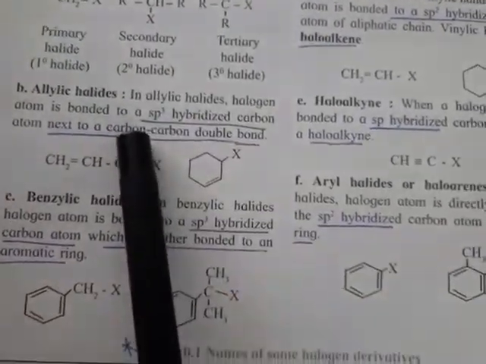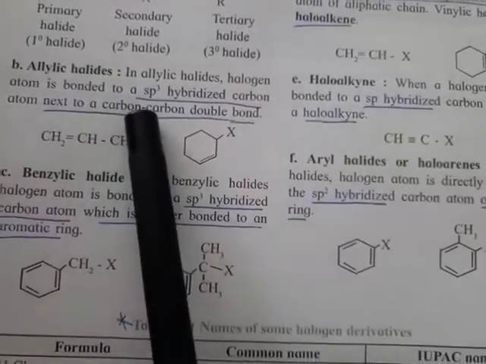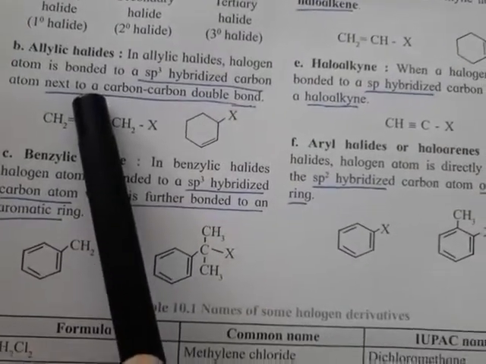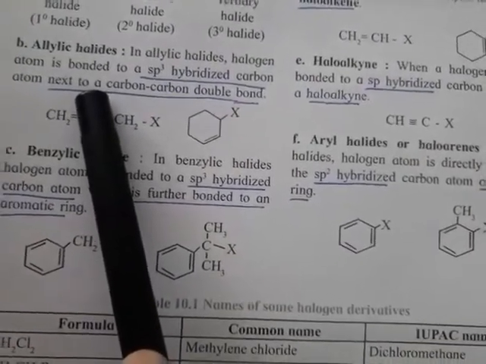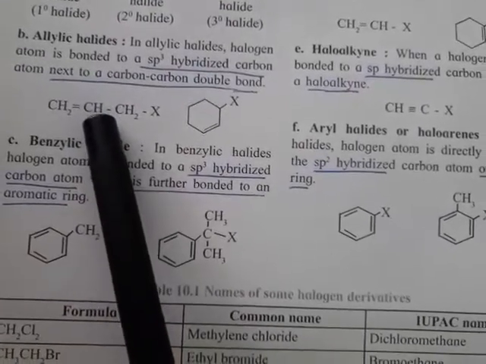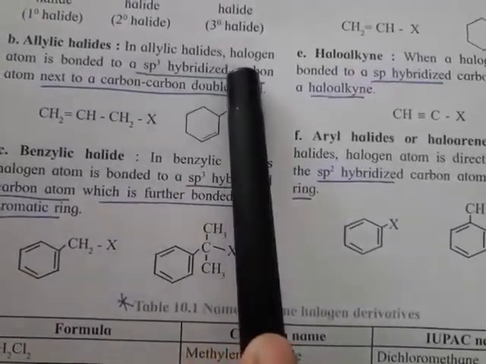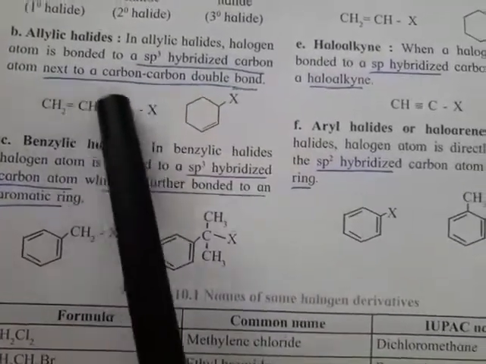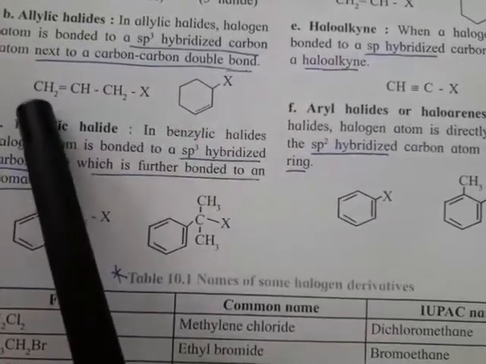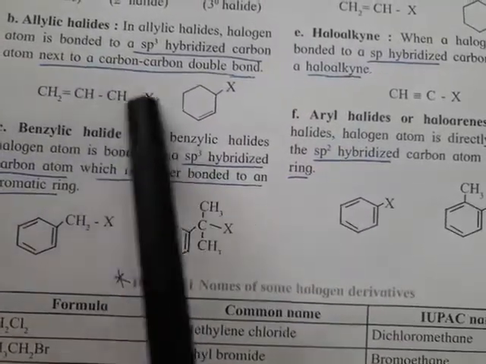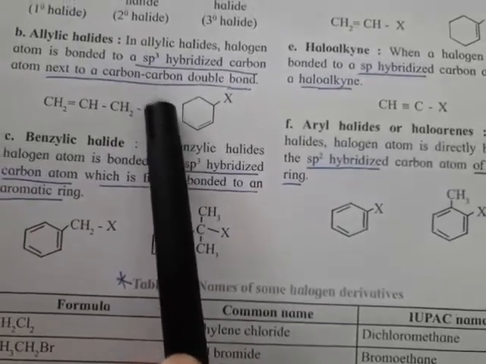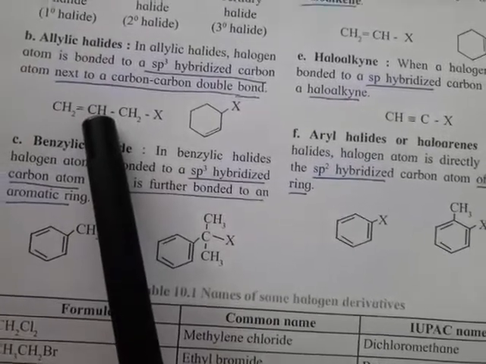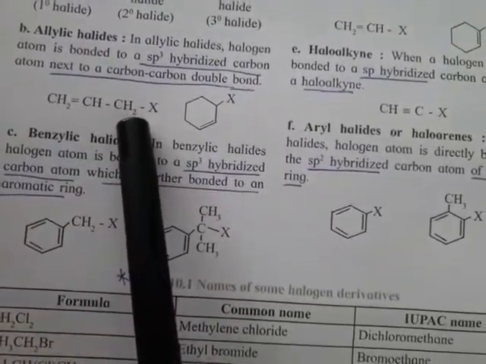Similarly, the second one is allylic halide. Allylic halide means the halogen is attached to an allylic carbon. And what is an allylic carbon? The carbon next to a doubly bonded carbon, and that is also sp3 hybridized. In allylic halide, the halogen atom is bonded to an sp3 hybridized carbon atom next to a carbon-carbon double bond. See this structure: propene, CH2=CH-CH3, where H is replaced by X. CH2 is sp2 hybridized, this double bond is sp2, and this single bond carbon is sp3 hybridized.